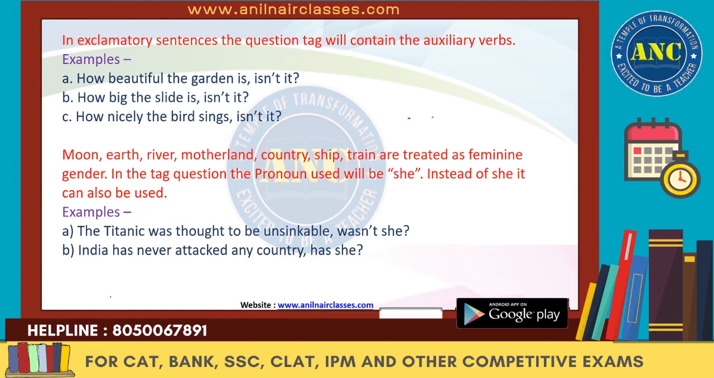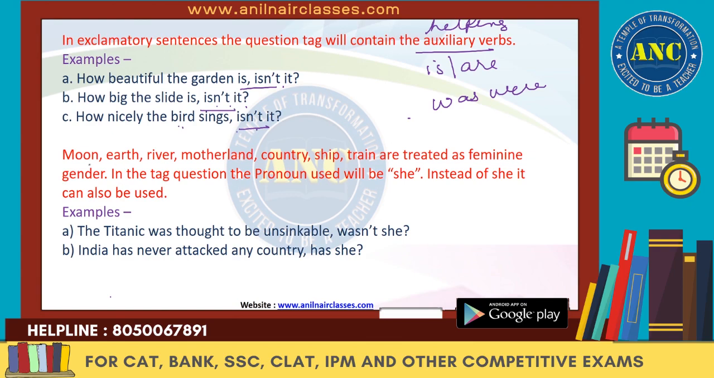Okay, so in exclamatory sentences, the question tag will contain the auxiliary verb. Now this auxiliary verb means it is the helping verbs, right? What are those helping verbs like is, are, was, were, right? So how beautiful the garden is, isn't it? How big the slide is, isn't it? How nicely the birds sing, isn't it? So these are all exclamatory sentences and at the end we have used the question tag. May is as a helping verb or the auxiliary verbs.